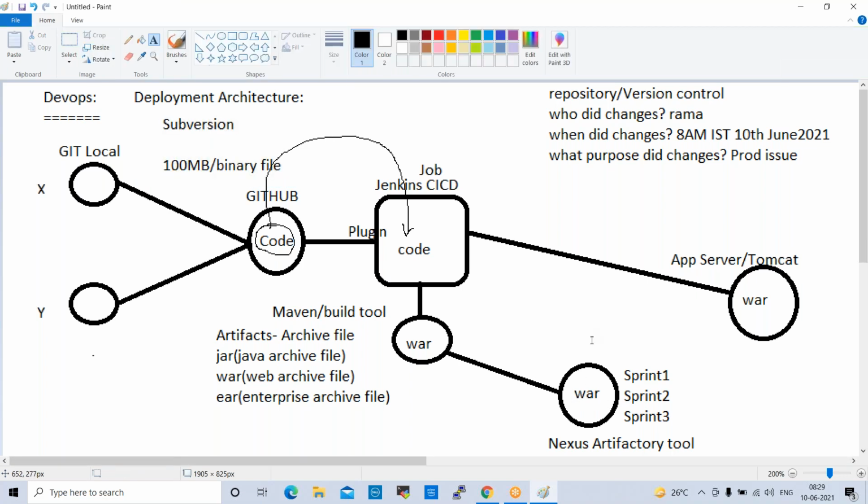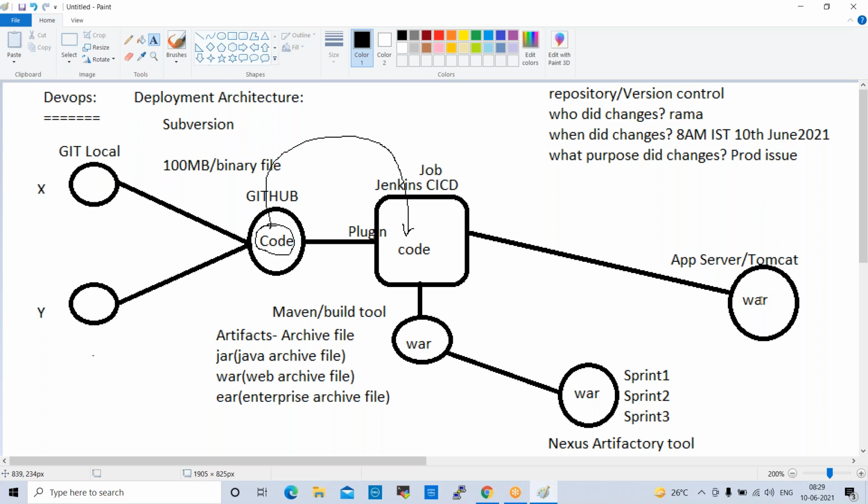Some sprints will be saved on Nexus Artifactory, and some live application sprints are deployed directly on application servers. So this is basically the build and release process.